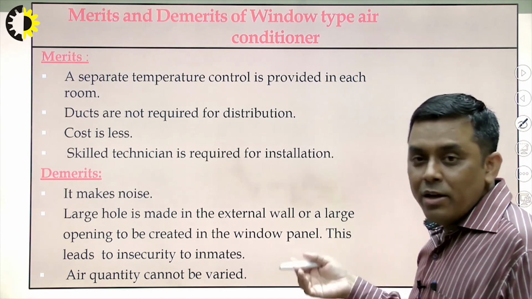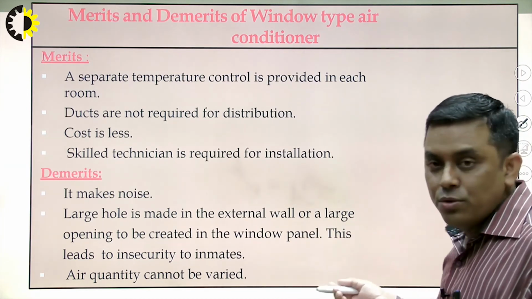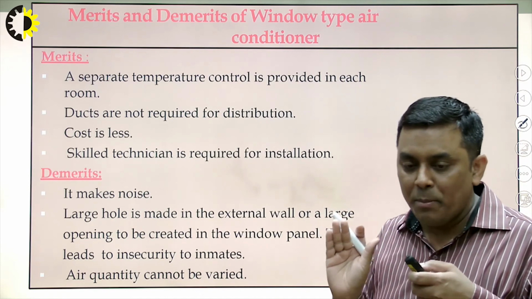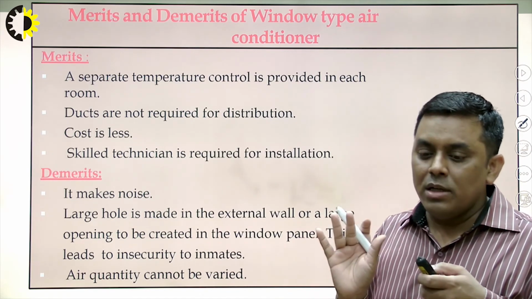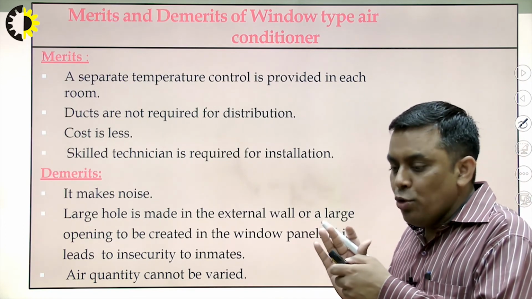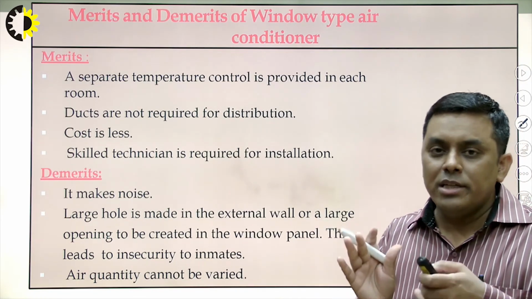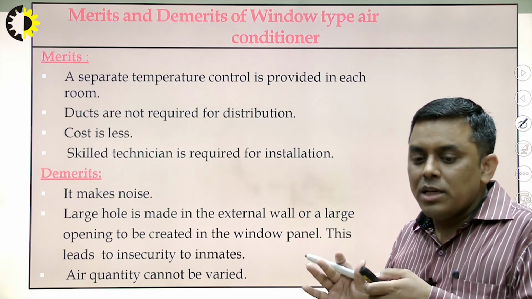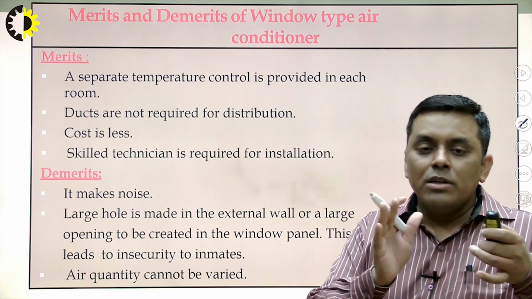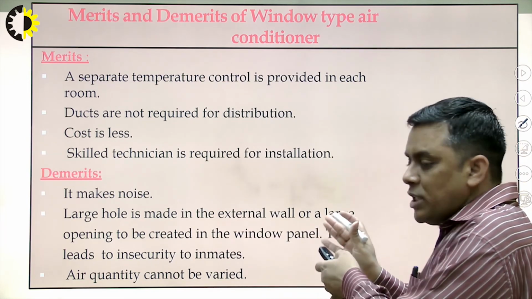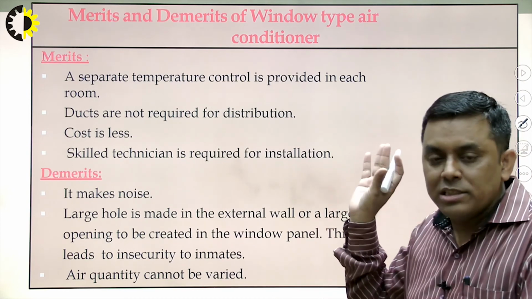So I hope by watching this video you will be able to understand what basically the term air conditioning means. Again I am concluding: air conditioning doesn't mean maintaining a low temperature or high temperature. It is maintaining human comfort, which is a factor of moisture, purity, quantity, speed, everything.